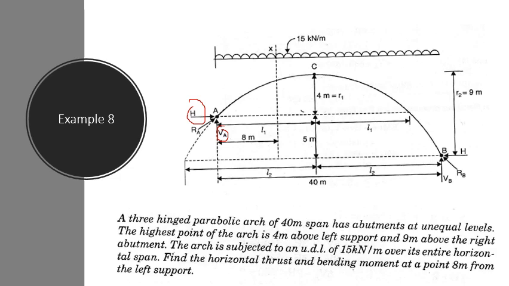Similarly, as no other horizontal loads are acting, HA is equal to HB, equal to H. In the free body diagram you have to show the reactions. The combined reaction of H and VA will be RA, and H and VB will be RB.